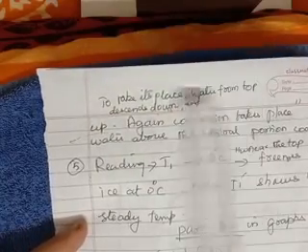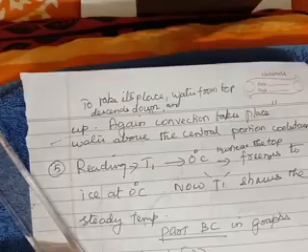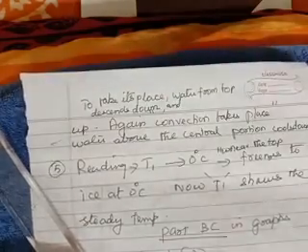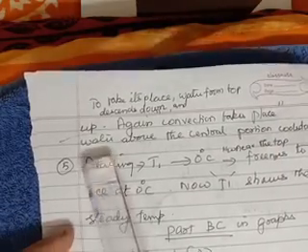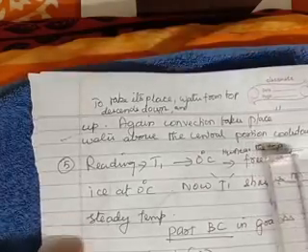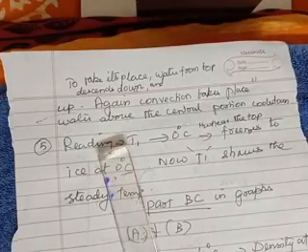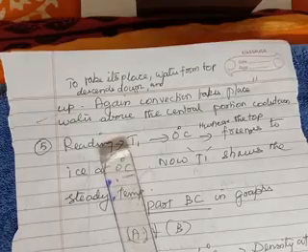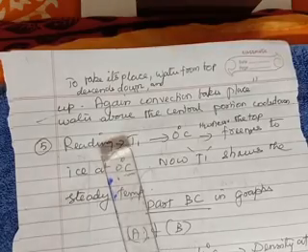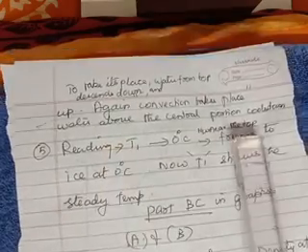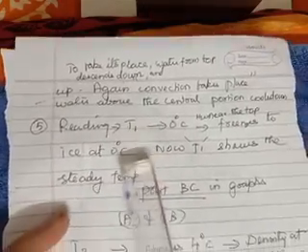To take its place, water from the top descends down. Always the warm water will go up, and as it is rising, the cold water should come down, is it not? So as it is coming down, again convection takes place. And water above the central portion cools down now. So did you understand the point? First, the lower part of the metallic cylinder was cooling down when the temperature fell from 12 to 4 degrees Celsius. Now again from 4 to 0 degrees Celsius, the upper part of the cylinder is cooling down. So now the temperature has already fallen from 4 to 0 degrees Celsius.